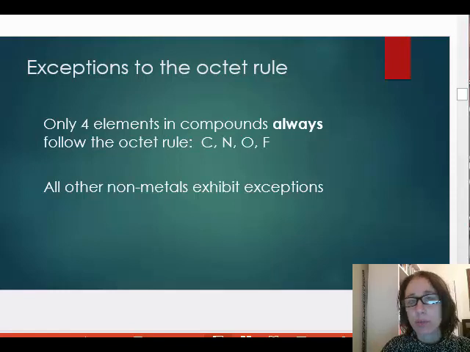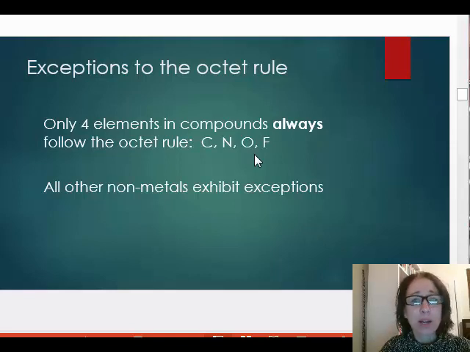When we consider the octet rule, it is not so much a rule as a guide, since there are only 4 elements which always follow the octet rule. These elements are carbon, nitrogen, oxygen, and fluorine. All other nonmetals have exceptions to the octet rule.